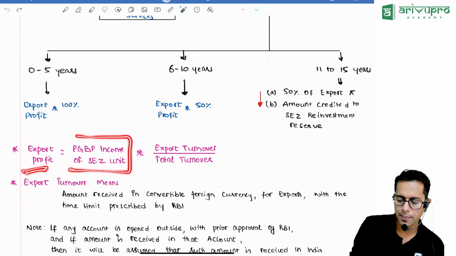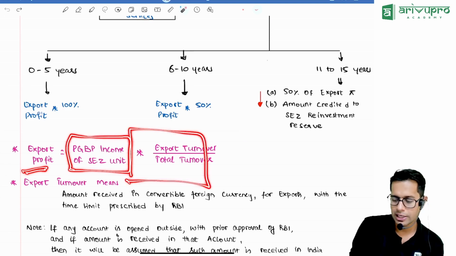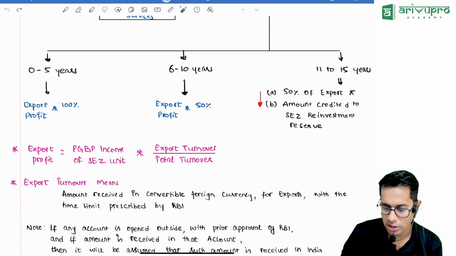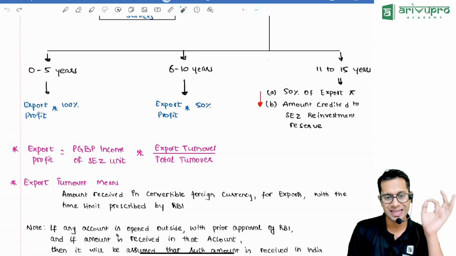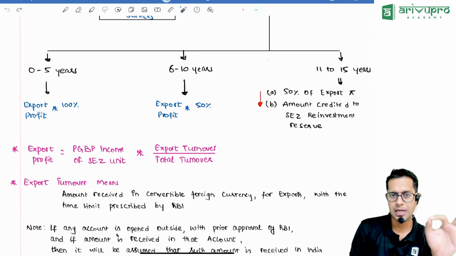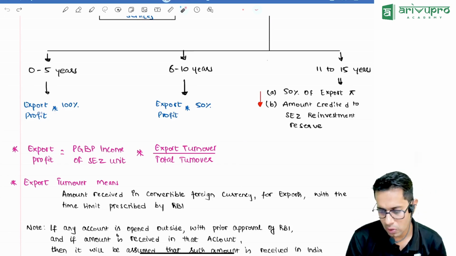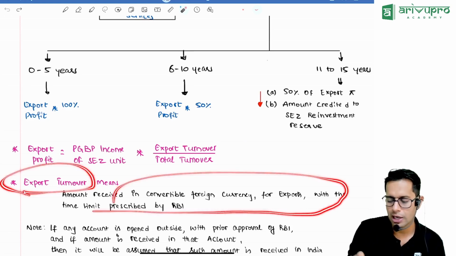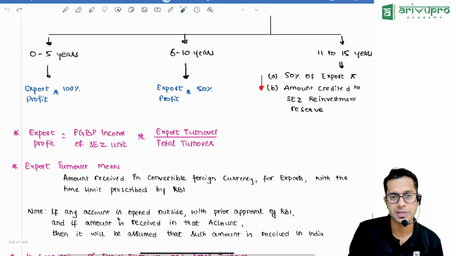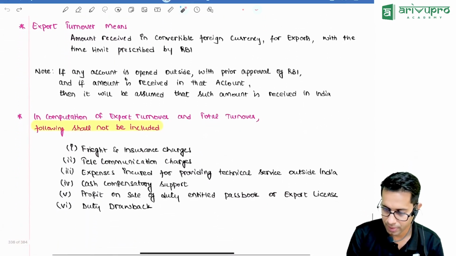Your total business income of the SEZ unit, into your export turnover divided by total turnover. What is export profit, sir? Whatever profit you have earned from that SEZ unit multiplied by your export turnover divided by total turnover. Export turnover means what, sir? Amount received by you in convertible foreign currency within the due date specified by RBI.